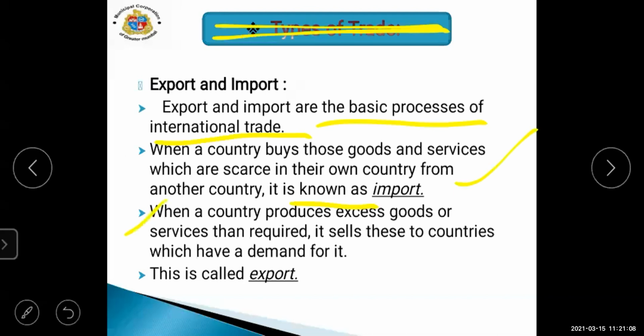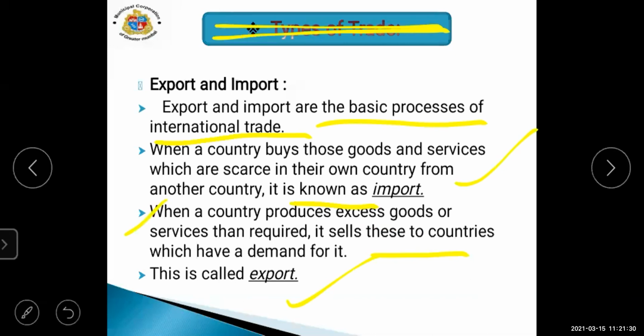And next is exporting. When a country produces excess goods or services, it sells them to countries which have a demand for them. That is export. As we are demanding apples, the Jammu Kashmir state is exporting its goods to other countries.